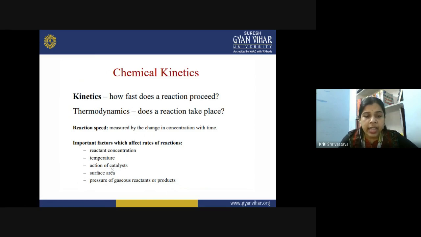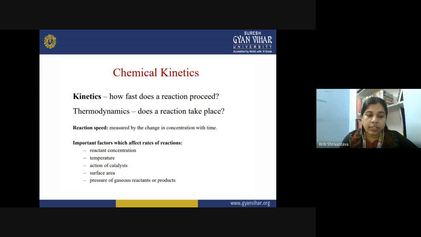Then, action of catalyst. So we know that catalysts are a type of compound which is present in the chemical reaction in order to enhance the rate of the reaction. We will also discuss this topic in detail in the coming lectures. When we talk about the catalyst, we are not talking about the reactant, right? Catalyst is not a reactant. It is not reacting at all.